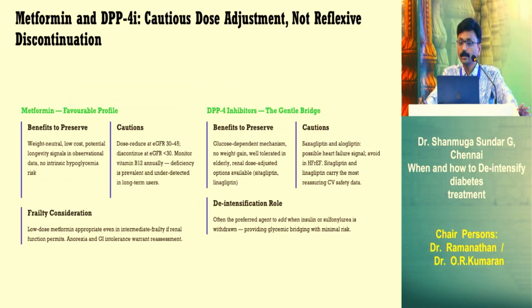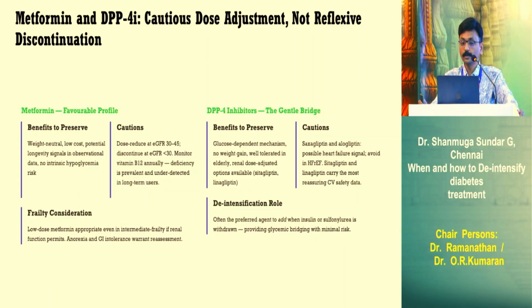Metformin and DPP4 inhibitors are safe drugs. Metformin has various favorable profiles: weight neutral, low cost, potential longevity, and we can use it even with eGFR down to 30. Unless the patient is anorexic or has GI intolerance, it's always safe to continue metformin. DPP4 inhibitor is a fill-and-forget kind of drug, with a lot of benefits: weight neutral, no hypoglycemia, and cardiovascular neutral. So it can act as a bridge therapy also. If you are going to stop prandial insulin or sulfonylurea, very well we can start the patient on a DPP4 inhibitor.